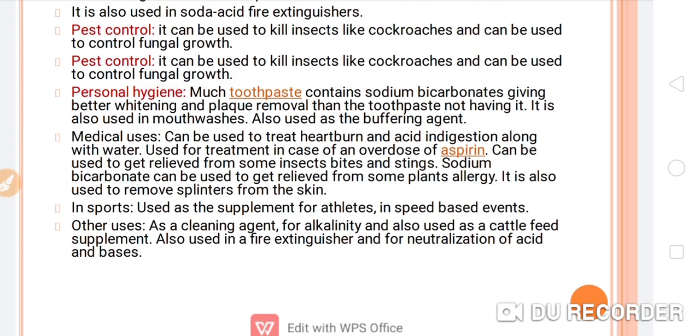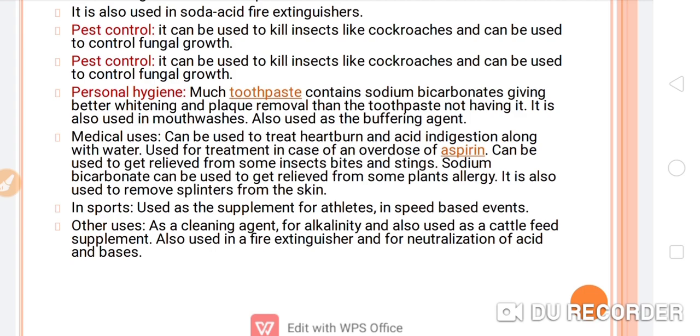If an insect bites you, it injects acid into your body. So how can we remove its effect? When you use baking soda, which is a mild base, the effect of the acid injected by the insect during biting will be neutralized.